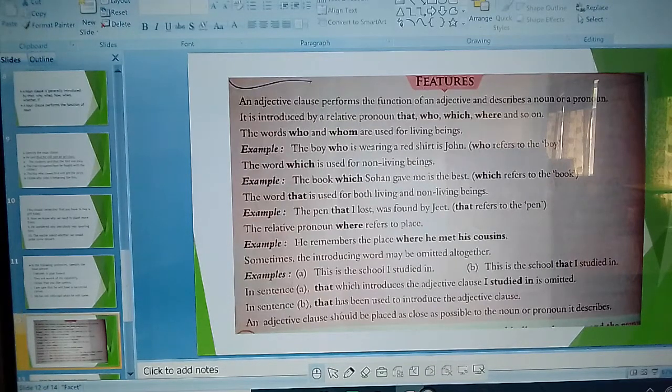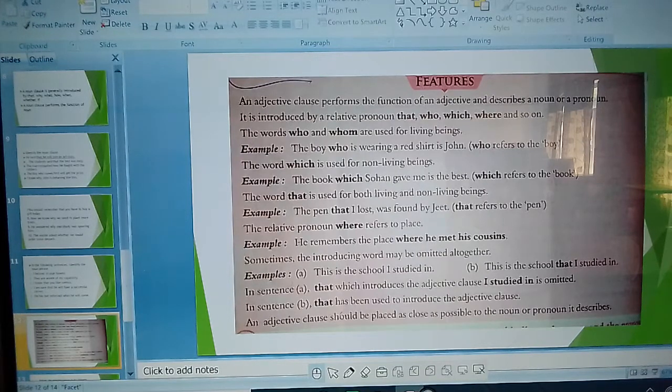Sometimes the introducing word may be omitted altogether. This is the school I studied. This is the school that I studied. The more correct sentence uses that. But now in this sentence, this is the school. Which school? Here it describes which school. This is the school that I studied. In this sentence, that introduces the adjective clause. That has been used to introduce the adjective clause. बेटा that किसके लिए यूज किया गया है?